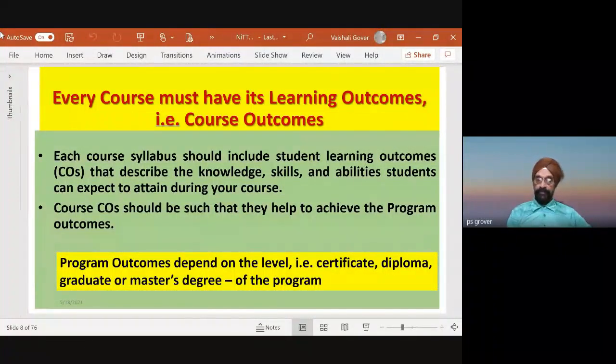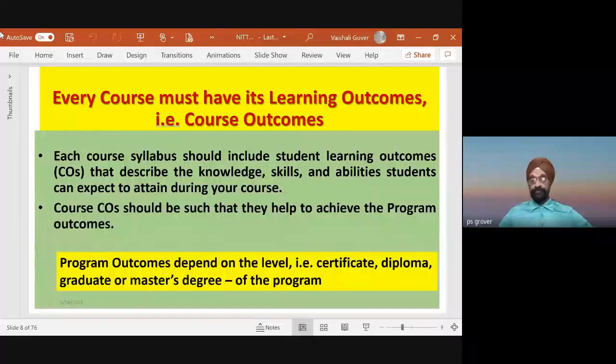Now again, an important thing is, whatever program you have, there must be many courses. So the outcomes we are discussing with the students must be defined for every course. Let us say in engineering, there are 5 theory courses and 3 lab courses in every semester. So there must be a learning outcome for each one of these.